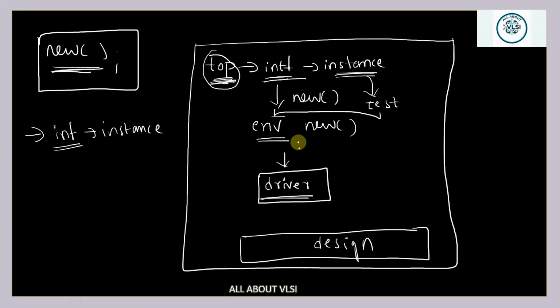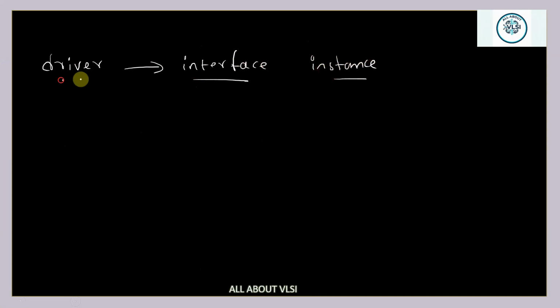Now after the driver gets this particular interface, the driver is going to have the interface instance. It is also going to have access to the transaction class. The transaction has a set of variables declared as rand, right?